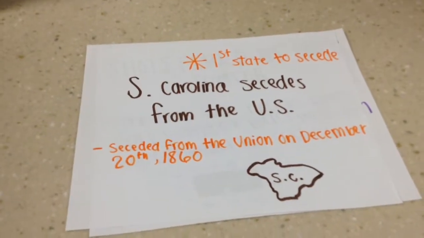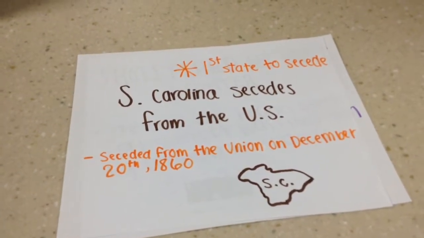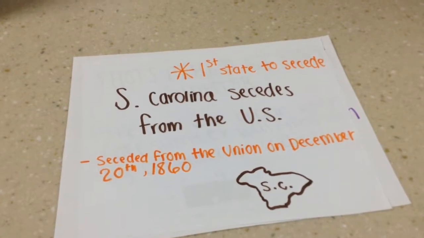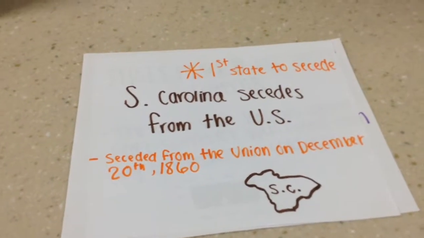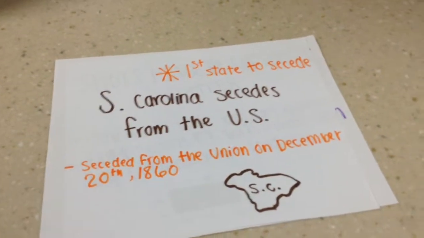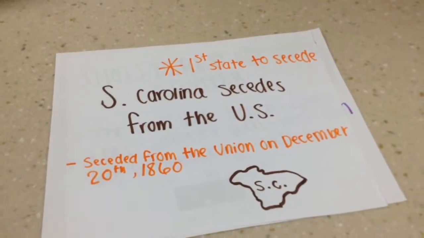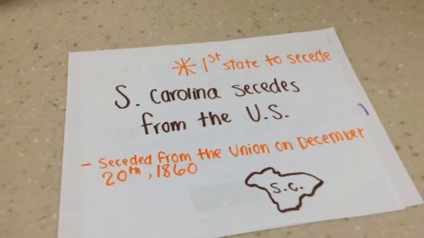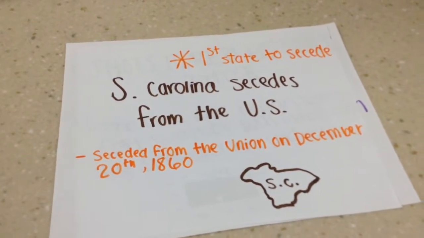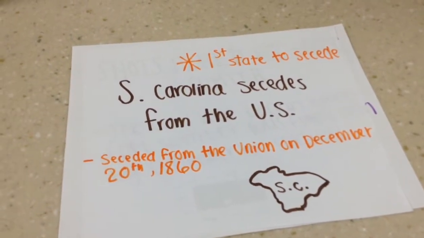On the 20th of December 1860, South Carolina became the first state to secede from the Union. Other southern states, including North Carolina, Georgia, and others, soon followed. The decision to secede was made after John Brown's raid and Lincoln's election, leaving the South fearful of the abolishment of slavery.